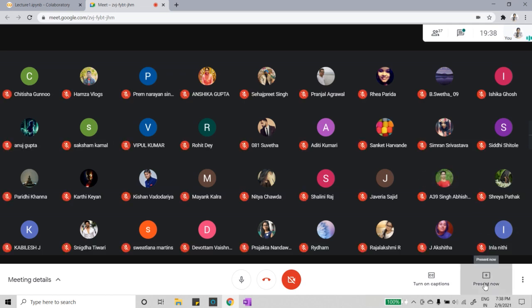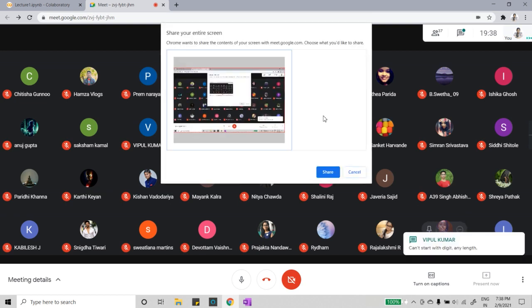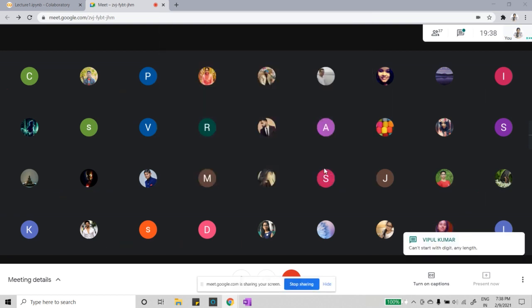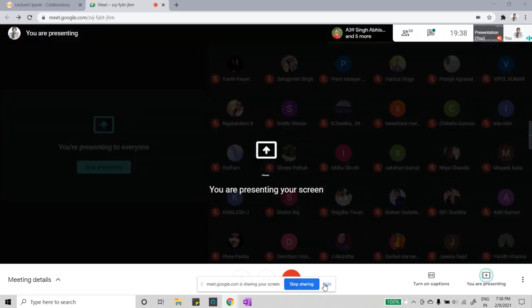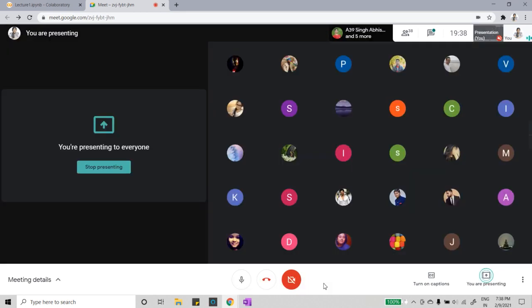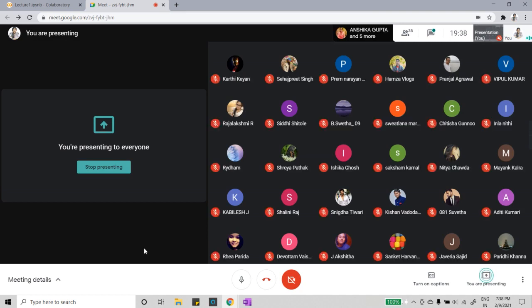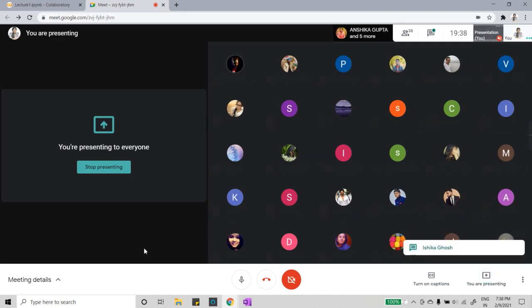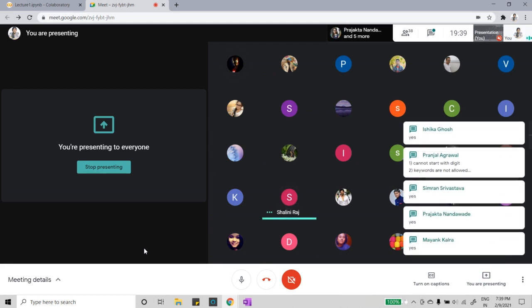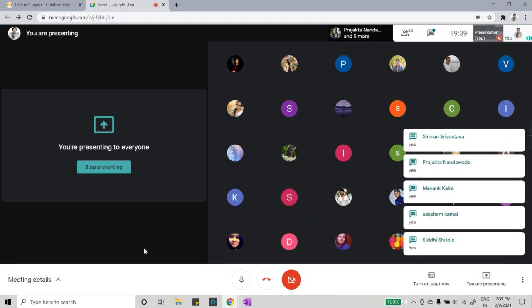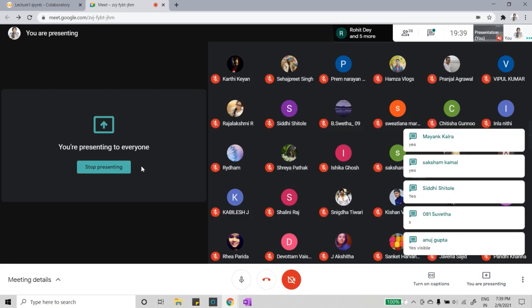So let me start presenting my screen for a second, and here I will click start and then share. Okay, people cannot start with a digit and length. Okay, fine. Very good. Quickly confirm, is my screen visible to every one of you? Yes. Okay, fine. Thank you, Shalini. Thank you, Karthi. Okay, Simran, Prajakta, ma'am. Fine, guys, fine.